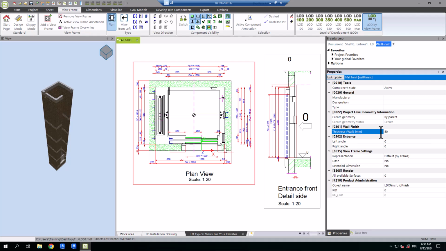DigiPara Liftdesigner does the work for you and automatically positions the panels to fit the new wall finish.